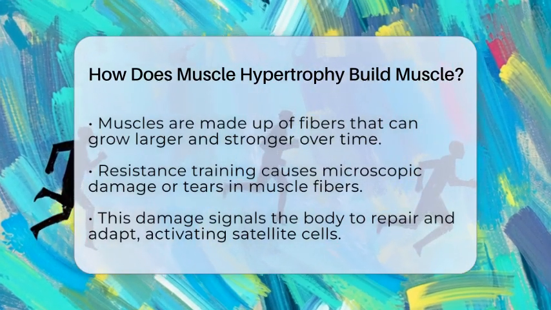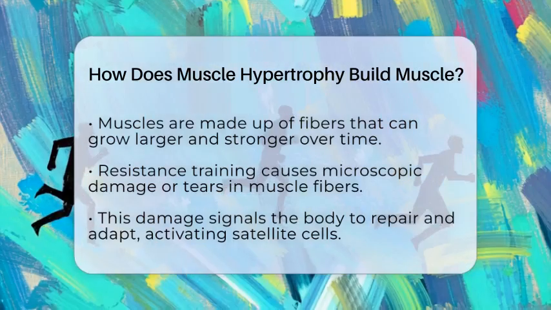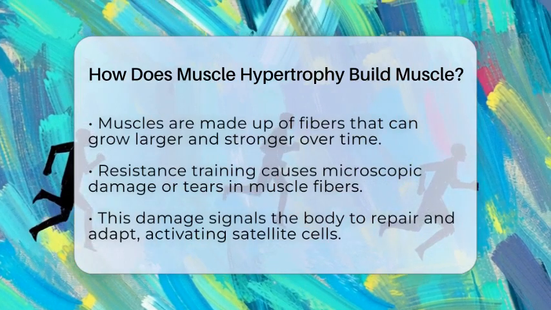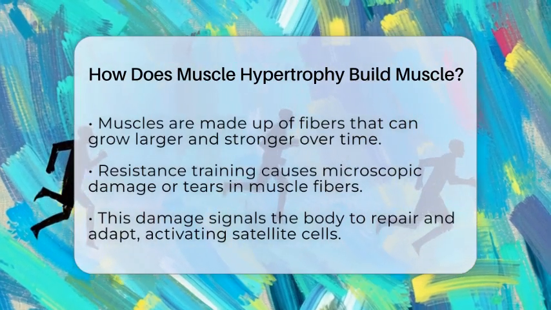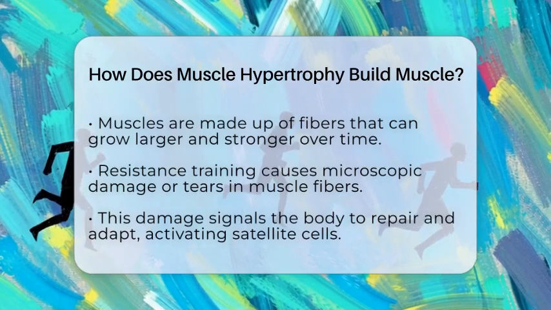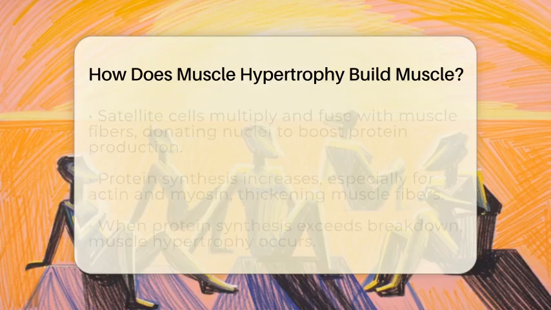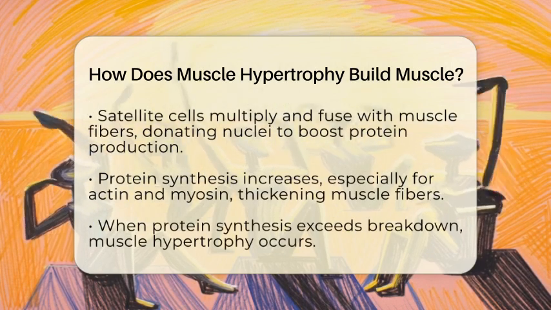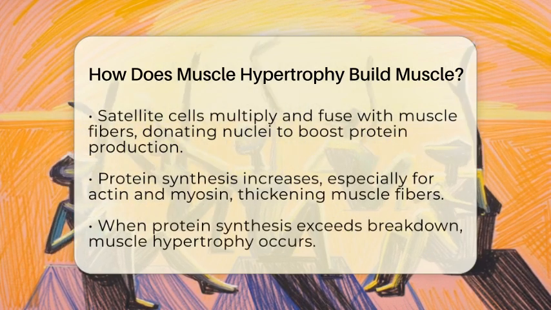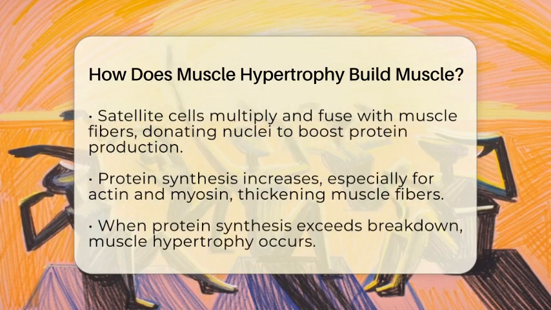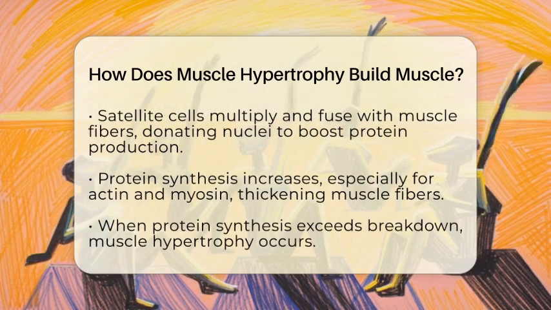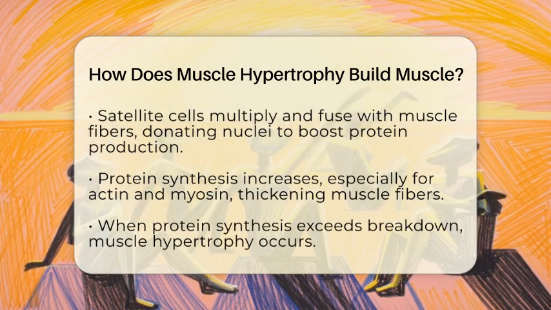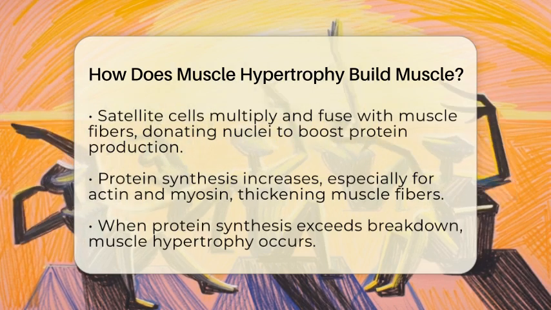cellular level. Initially, when you lift weights or perform resistance exercises, your muscle fibers experience microscopic damage or tears. This damage is a normal part of the process and serves as a signal for the body to repair and adapt. The body responds by activating satellite cells, which are specialized stem cells located on the surface of muscle fibers. These satellite cells multiply and fuse with existing muscle fibers, donating their nuclei and increasing the muscle cell's capacity to